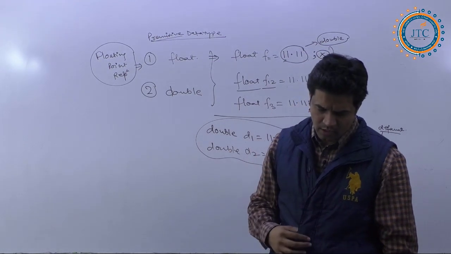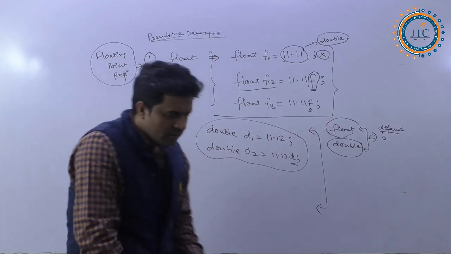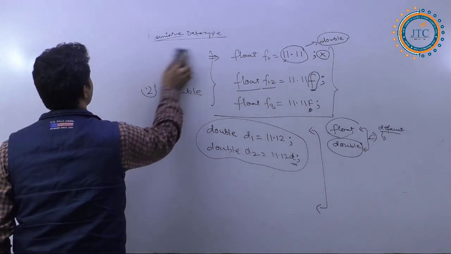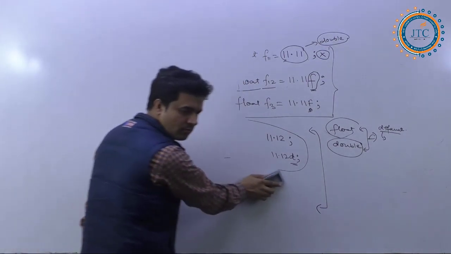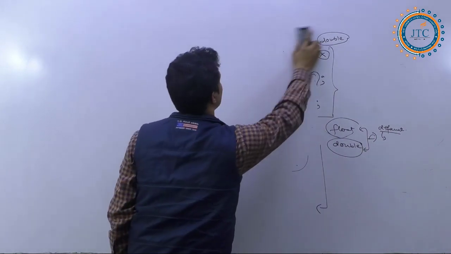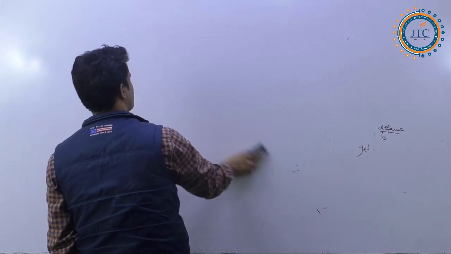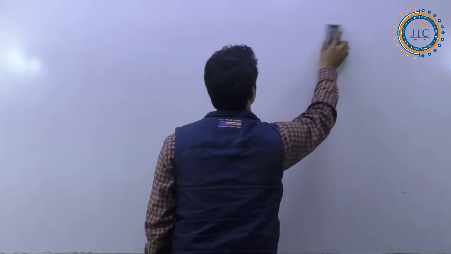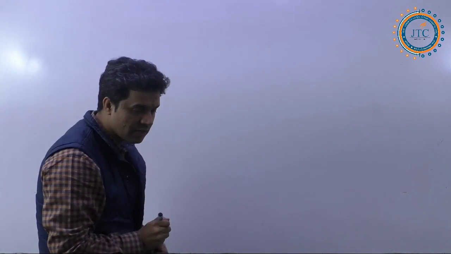Okay, next, the exponential representation. What is the exponential representation? I am going to write it here. What happens in the case of exponential representation? What exactly are we writing in it?